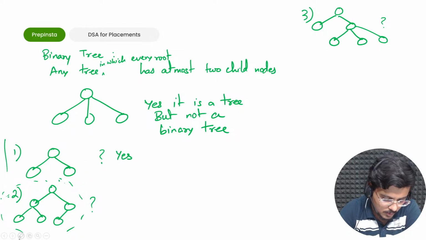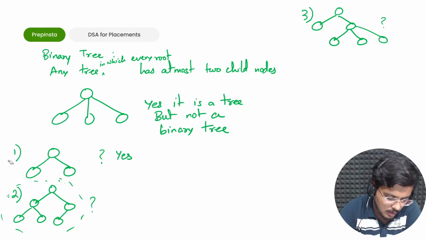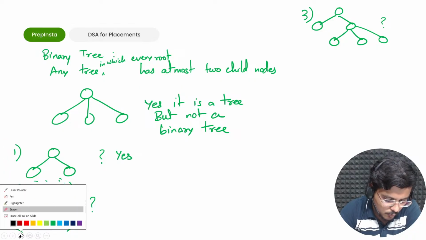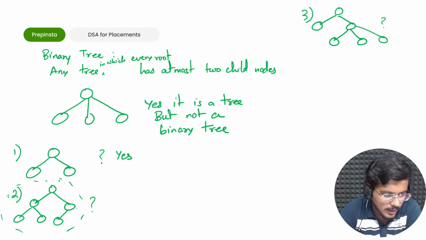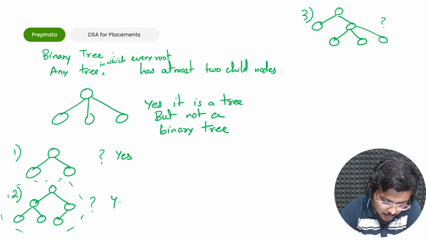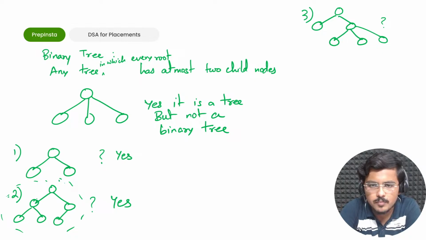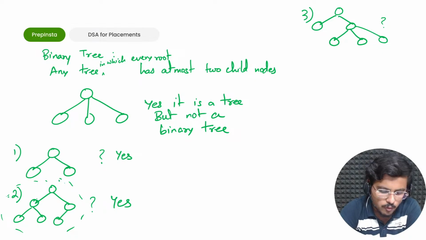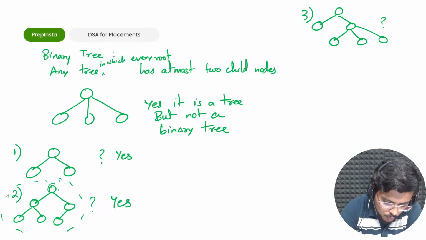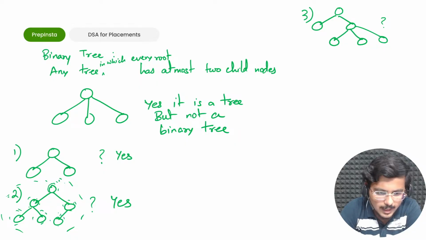Akansha, focus here. I am saying the second one. This second tree. Now carefully see what is the problem in second tree. Why it can't be a binary tree? It is a binary tree. See, for every root node there is only 2 child nodes. Mohammed Faisal, why isn't it a binary tree? For every root node, check. This is a root node. It has only 2 child nodes. Then further if I go ahead, there are only 2 child nodes or less than 2. Correct? There are no 3 nodes, right?